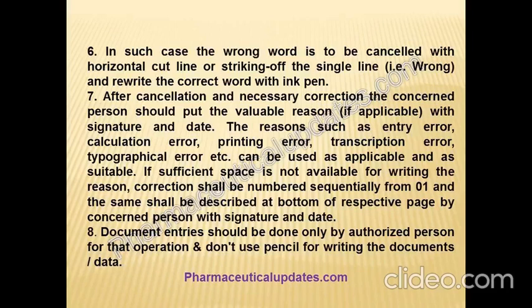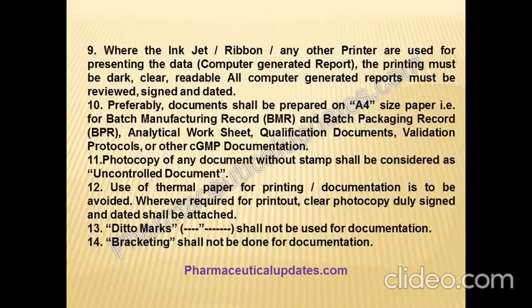Document entry should be done only by an authorized person for that operation, and don't use a pencil for writing the documents or data. Where an inkjet or any other printer is used for presenting the data, the printing must be dark, clear and readable. All computer generated reports must be reviewed, signed, and dated.